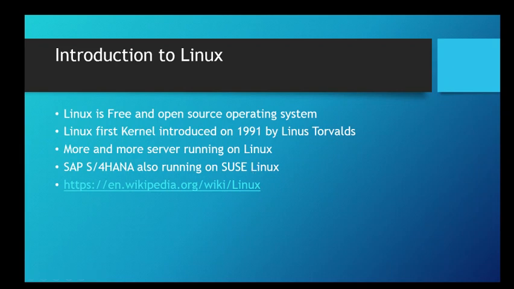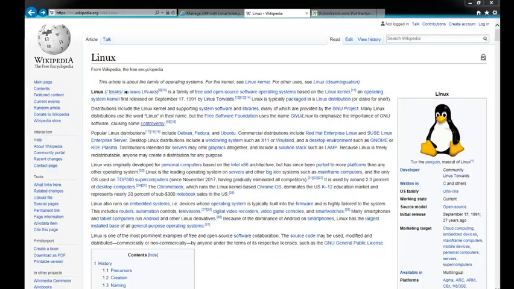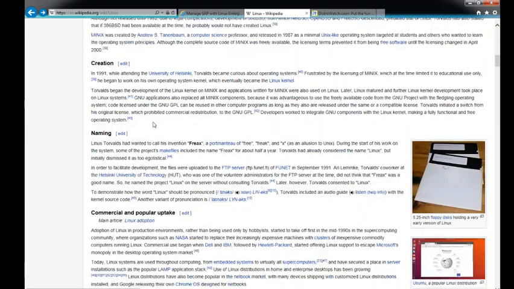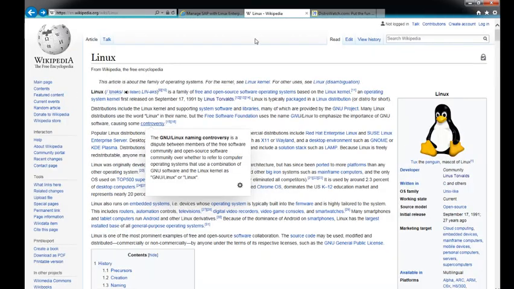The baseline of the operating system is Linux, and there are many different ones such as Red Hat. Many different operating systems are developed on top of the Linux kernel. You can learn more on this Wikipedia page. Let's take a look at it, where we can see more, for example, about the Linux operating system, when it was started, who started it, and more detailed information.